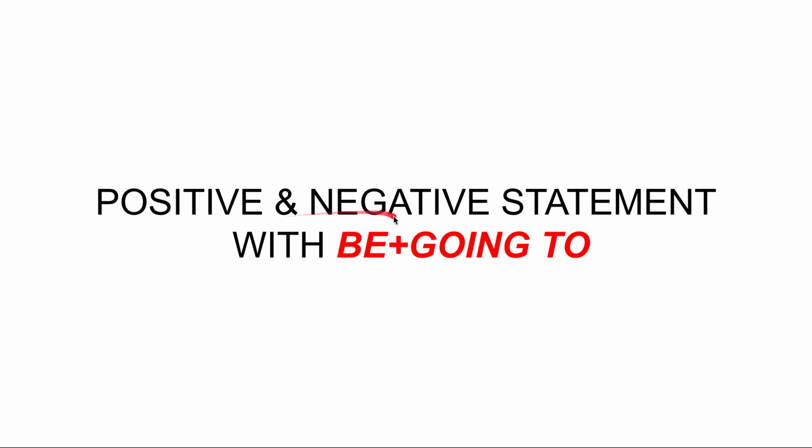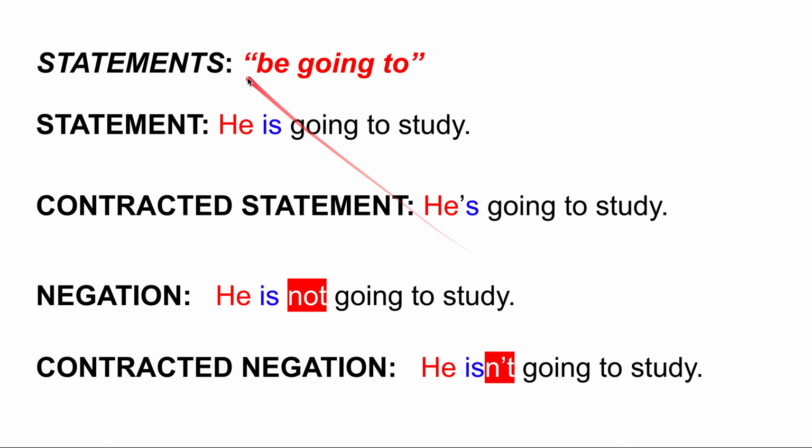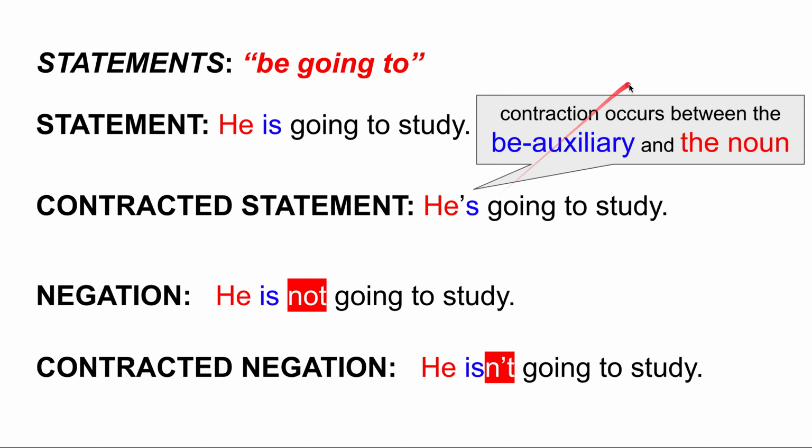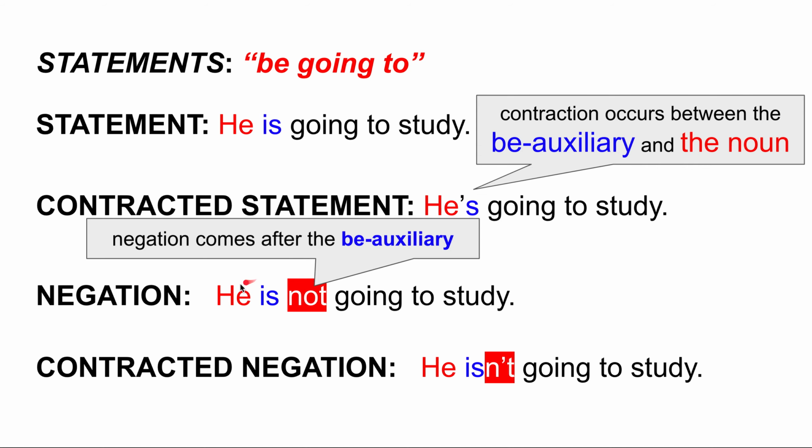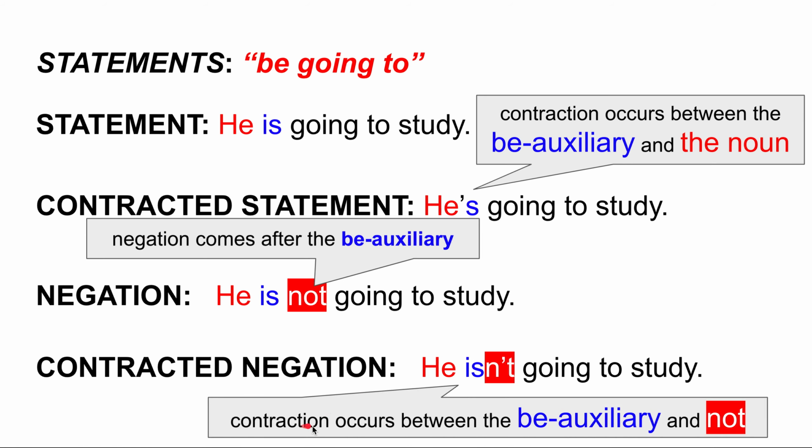Okay, let's look at positive and negative statements with be going to. The first thing we need to note is contracted statements, where we contract the be auxiliary and the noun. So the original statement is he is going to study. The contracted statement, he's going to study, and the contraction occurs between the be auxiliary and the noun. When we do negation, the negation comes after the be auxiliary. So he is not going to study. If we contract the negation, then the contraction occurs between the auxiliary and not. So he isn't going to study.